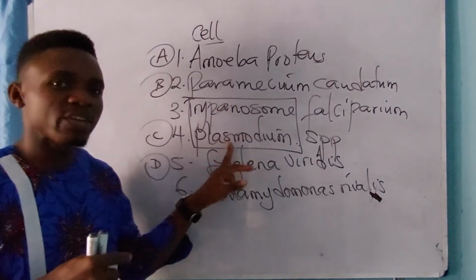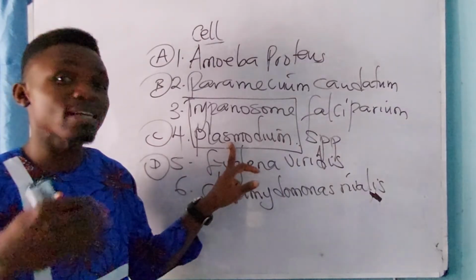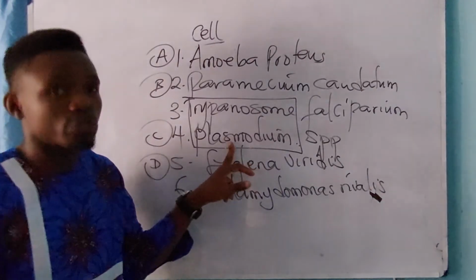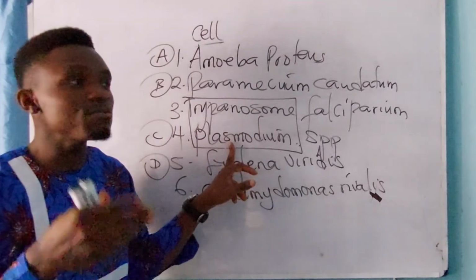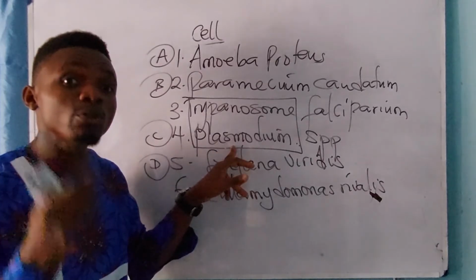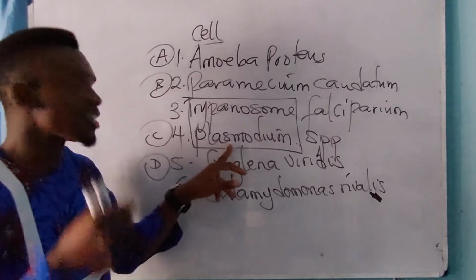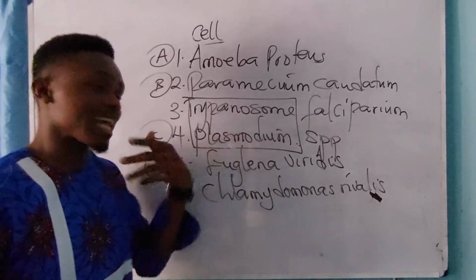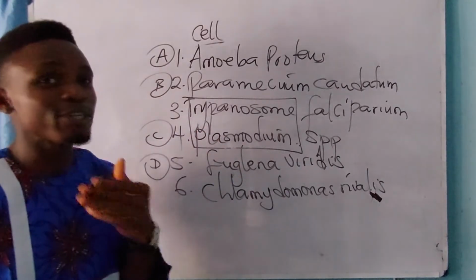The vector of malaria is the female Anopheles mosquito. Females are parasites, they are vampires, they love to suck blood. They suck blood for a living. Other mosquitoes like Culex and Aedes, they don't feed on blood. But the female mosquitoes, they feed on blood. Now, like I said before, the vector of malaria is the female Anopheles mosquito.